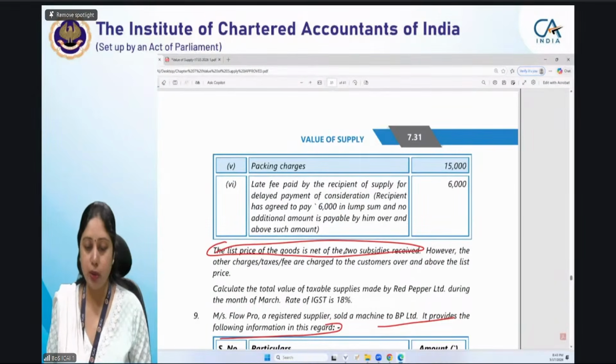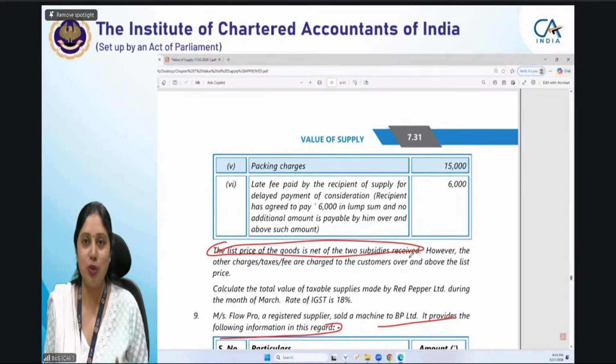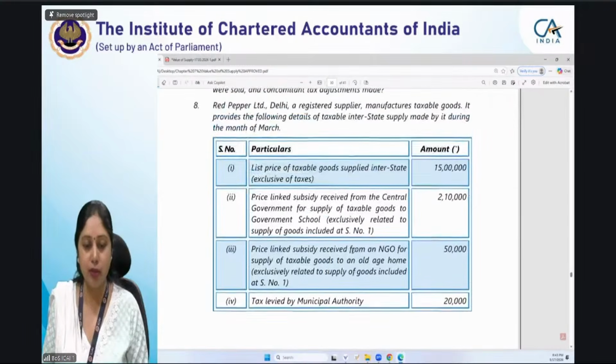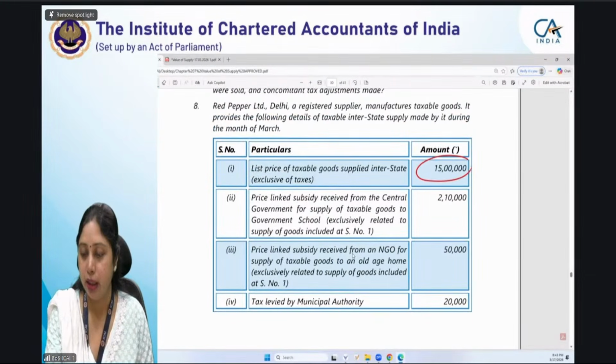List price of the goods is net of the 2 subsidies received. So in this question also after the table they have given the trick or the point that the subsidies have been considered or subsidies have been reduced from the price. They are net of the subsidies. So whatever list price is given to you of 15 lakh, it is after deducting the subsidy. Okay. Now we have 2 subsidies.